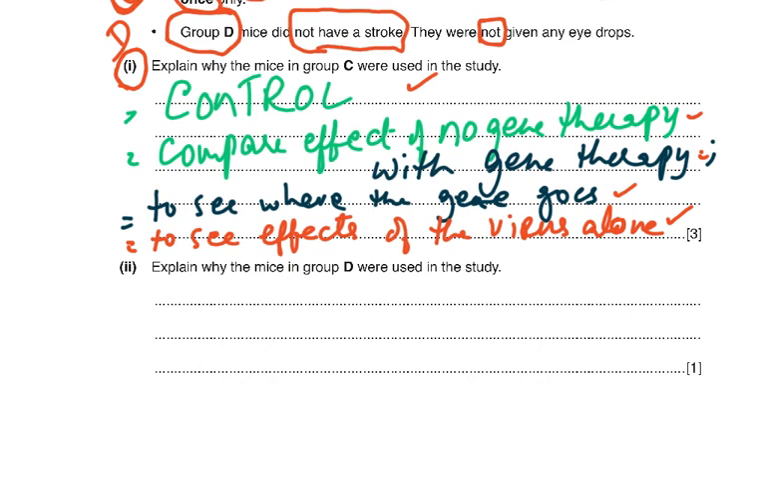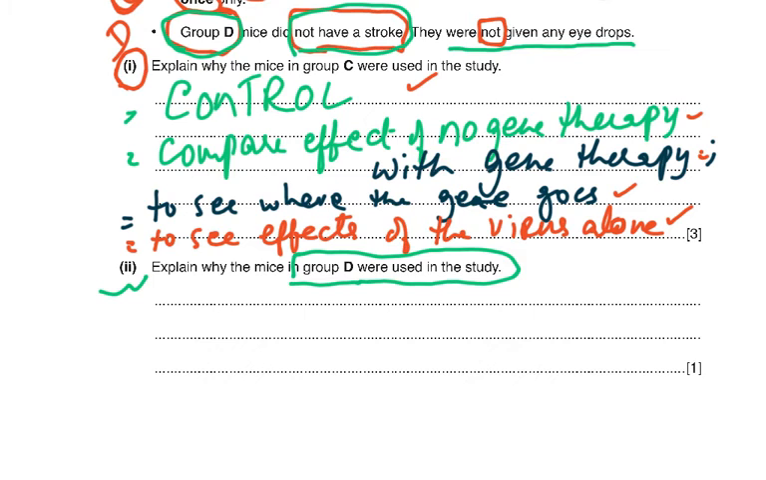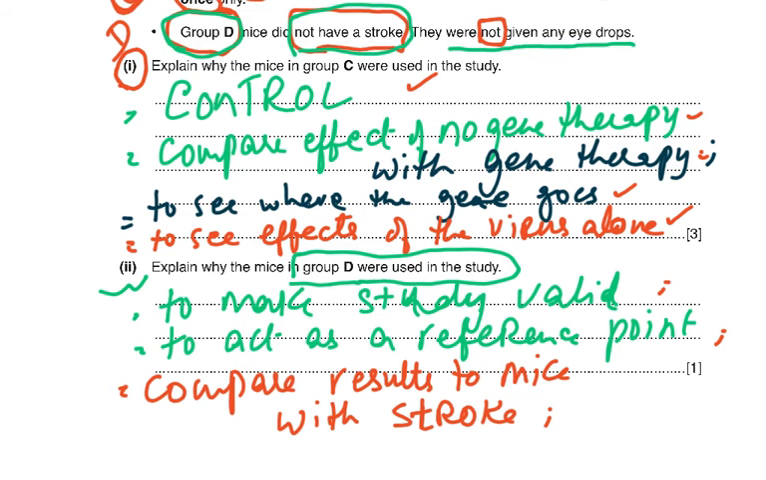Then in part 2 of the question, it says explain why the mice in group D were used in the study. Now group D, if you look at this group D here, they did not have a stroke and they were not given any eye drops. Now why would we do that? To compare the results of the mice without the stroke to the mice with the stroke. So we do a comparison. How did they fare? And then to establish a baseline figure, which is a reference point, and to make the study valid. If you look at this point, why the mice in group D were used in the study, it says to make the study valid.